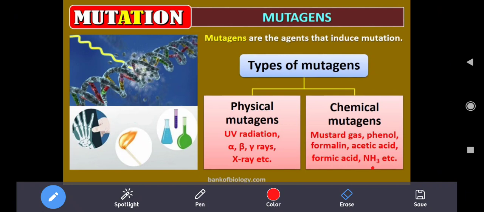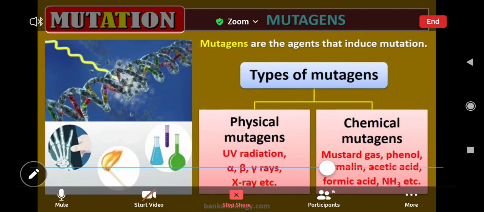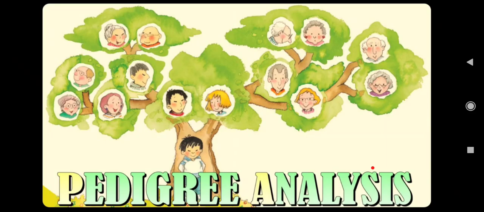Physical mutagens are nothing but the rays which cause mutation. Here mustard gas, phenol, formalin, acetic acid, formic acid, NH3, methyl methane sulfonate, ethyl methane sulfonate, all these are available as chemical mutagens.